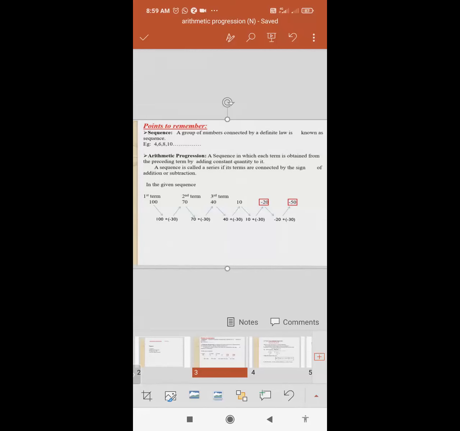Mind it, class, not only addition and subtraction. There will be series with a constant difference of squares, like 2 squared, 3 squared, 4 squared, meaning addition of that constant series. You will call that an AP.